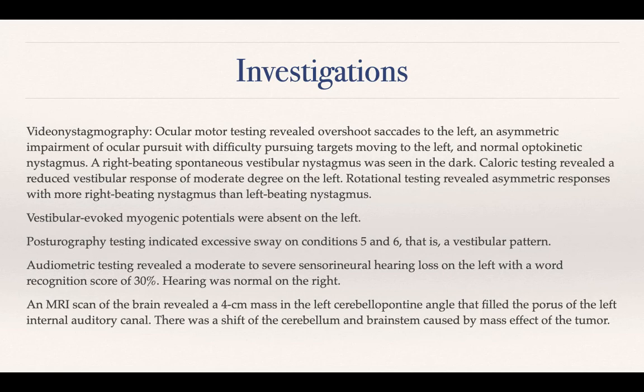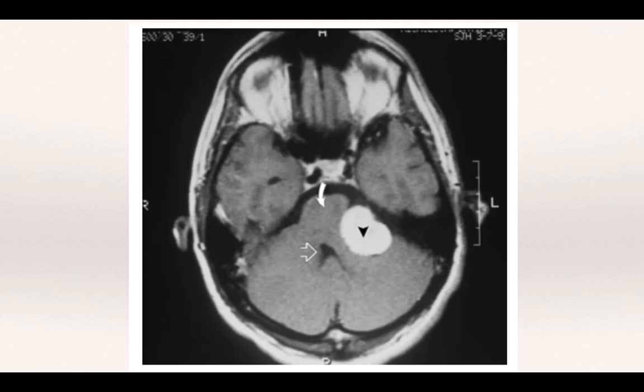An MRI scan of the brain revealed a 4 cm mass in the left cerebellopontine angle that filled the porus of the left internal auditory canal. There was a shift of the cerebellum and brainstem caused by a mass effect of the tumor. So this is the image of the tumor, okay, which is in the CP angle and is also having a mass effect, okay, on the cerebellum and also in the middle cerebellar peduncle region.